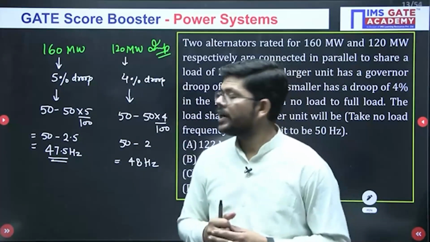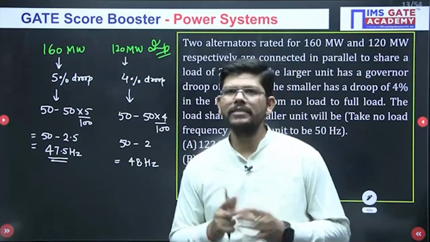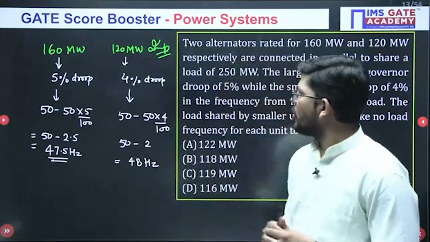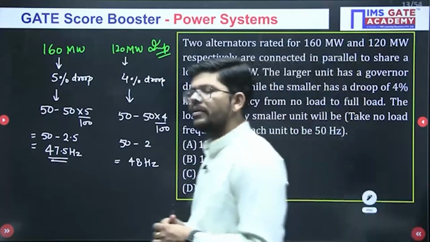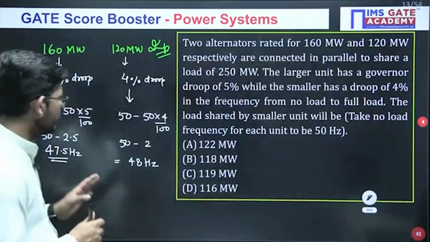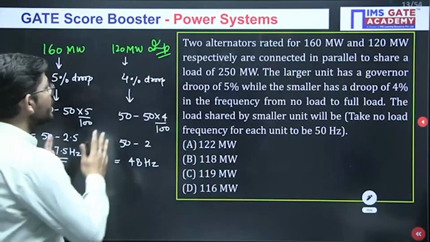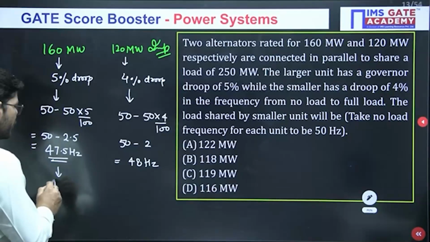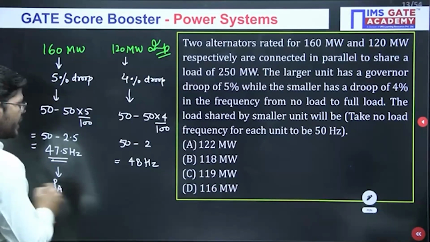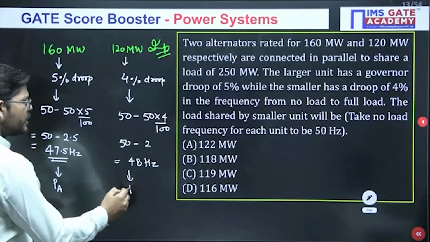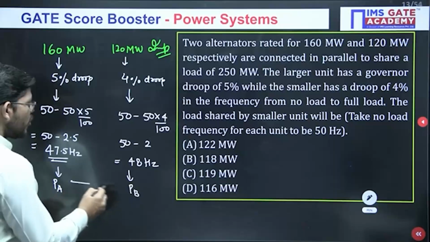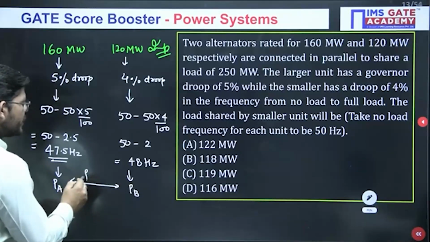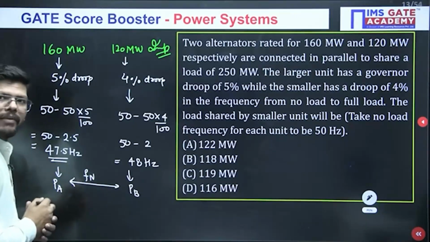The 120 megawatt generator, when it is supplying this much load, is operating at 48 Hz frequency. So this is their operating frequency when they are sharing exactly the same load. Now let us suppose that the contribution of this generator is PA and of this generator is PB when they are operating at the same frequency. Let me call that frequency Fn.